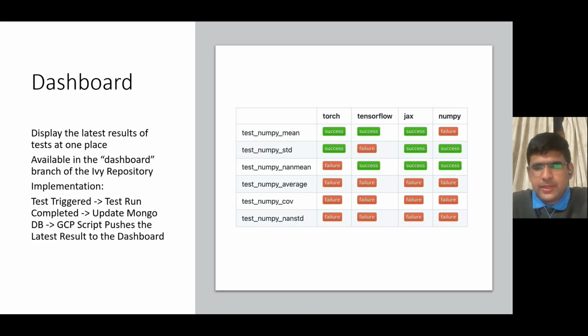Finally, in order to display the latest results of all tests in one place, we have the dynamic dashboards in place. Earlier we were following the dashboard branch of the IV repository as mentioned here, but we have now updated it to incorporate dynamic dashboards as well.